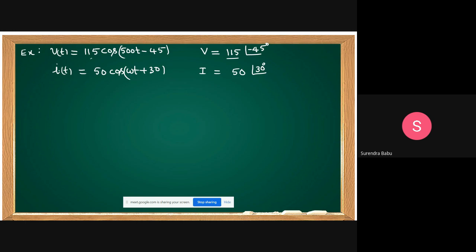But cos is the real part you are taking. But if it is sine, you want to take the imaginary part. That's why my suggestion is you take the reference as the cosine waveform. Then if any sine function is given, you convert it into cos, then you can write directly.